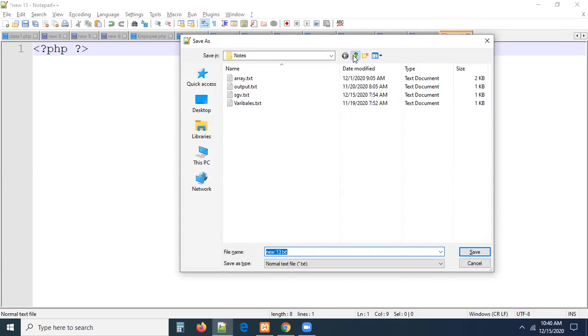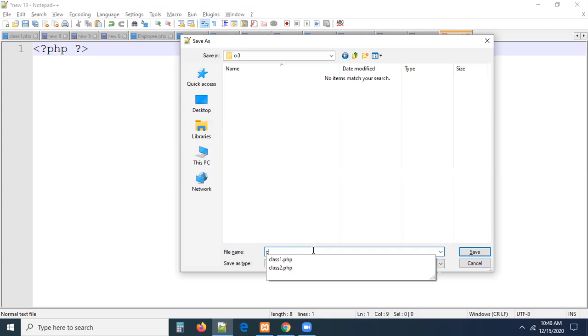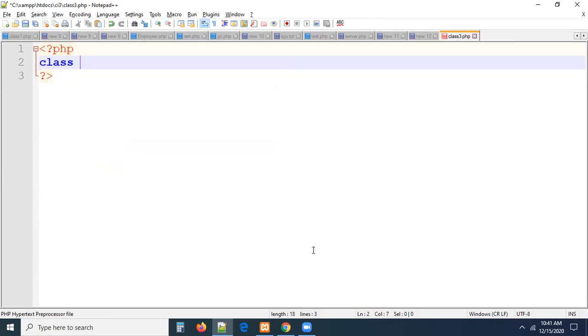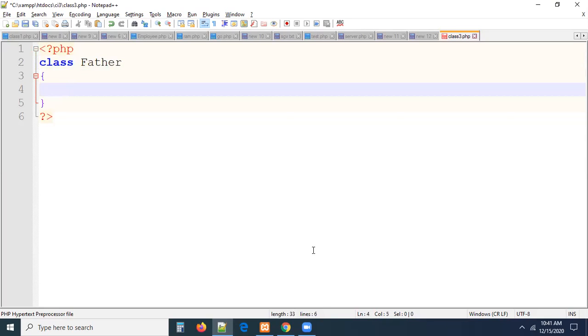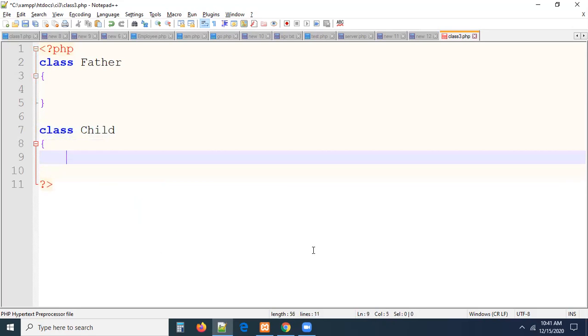Let me save the class into your working directory, ci3, as class3.php. You can take any file name here, no problem. Let me create a class for father. You can take any name here, father class. I'm going to take one more class called child. This is the child class, that is the father class.